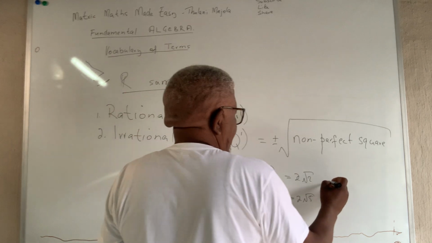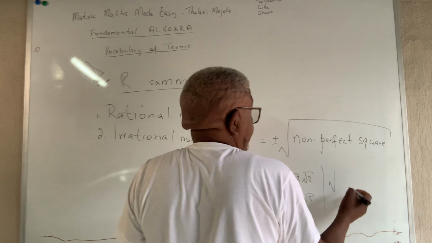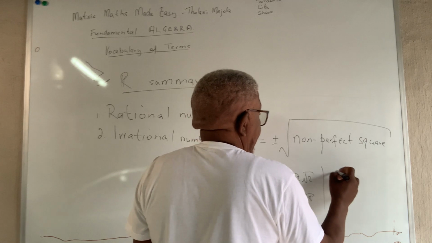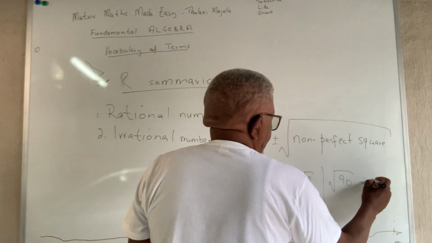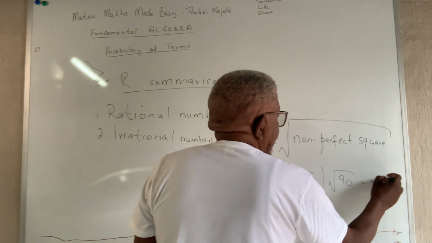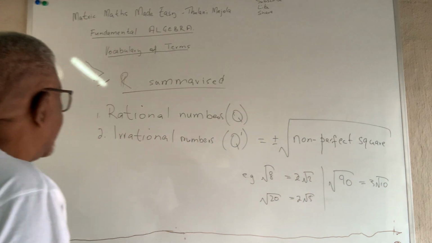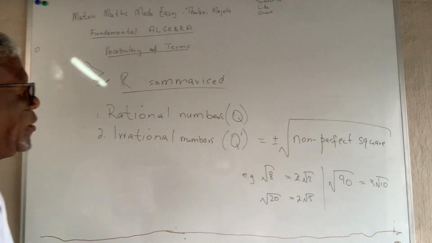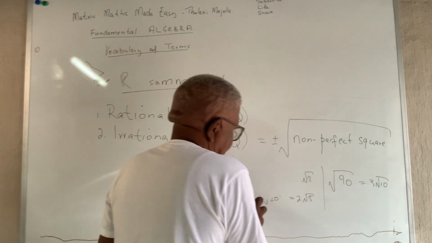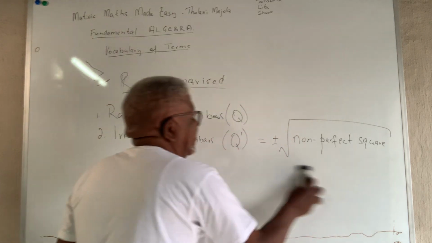And square root of 90, not a perfect square, is equal to 3 square root of 10. So all these are irrational numbers. I'm just summarizing the videos that I presented to you earlier on one page.